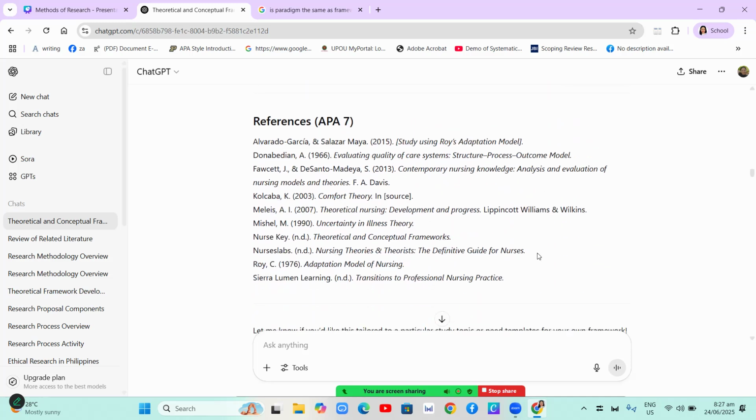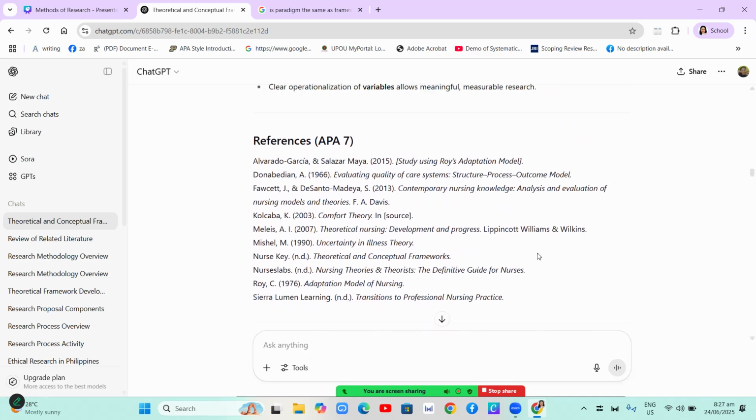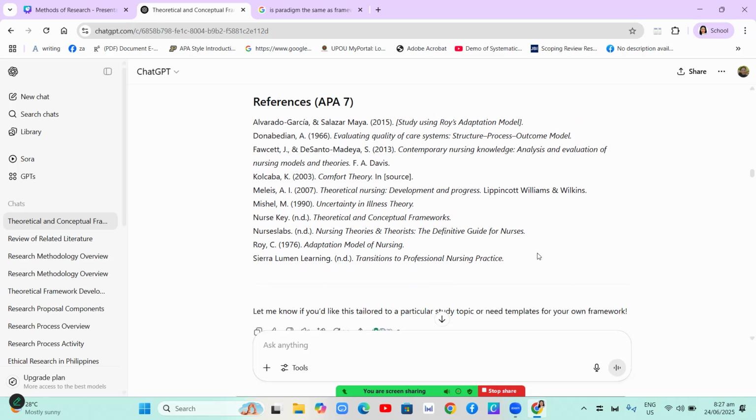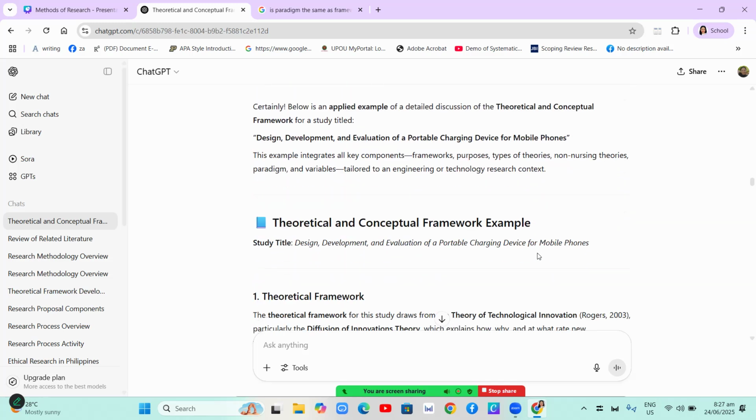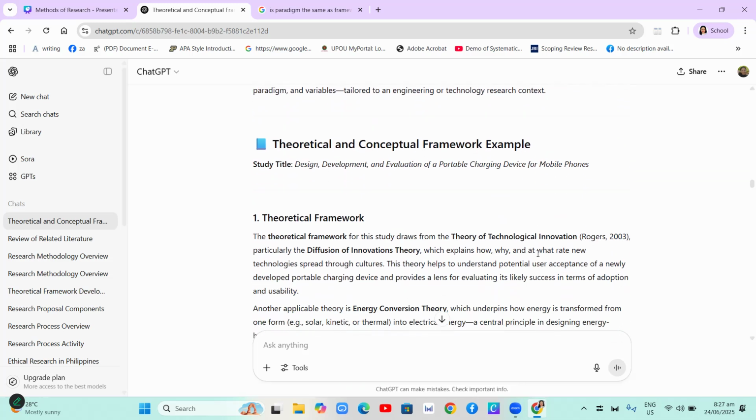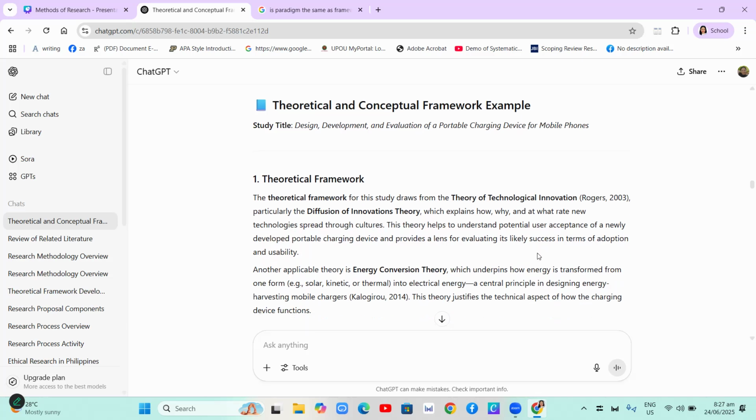So, these are the references for the discussion, and here is an example of a theoretical and conceptual framework with our study that we have already used in our past lessons: the design, development, and evaluation of a portable charging device for mobile phones.